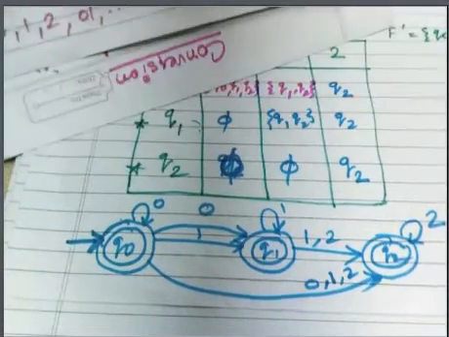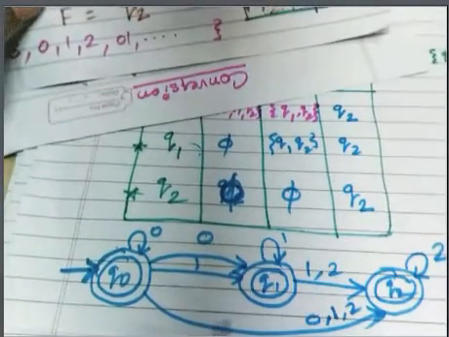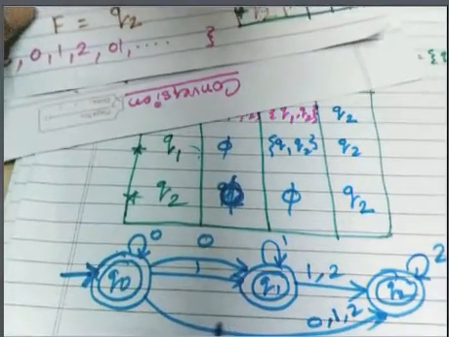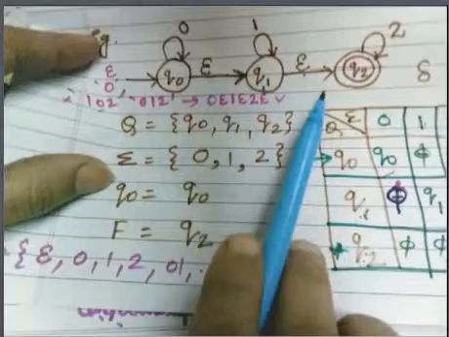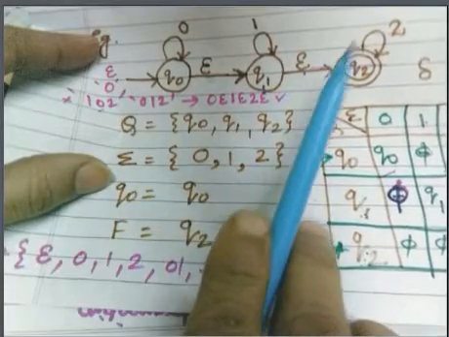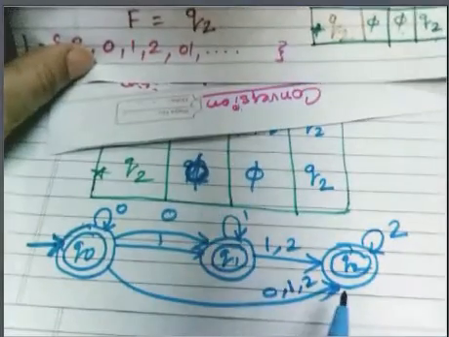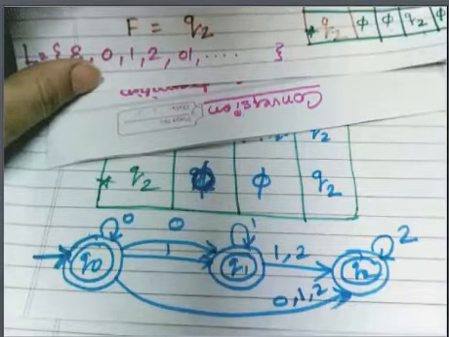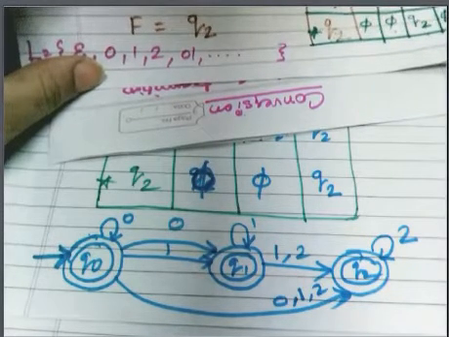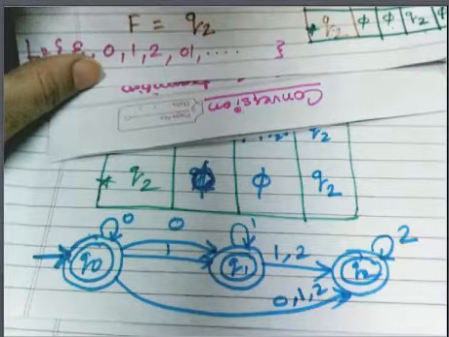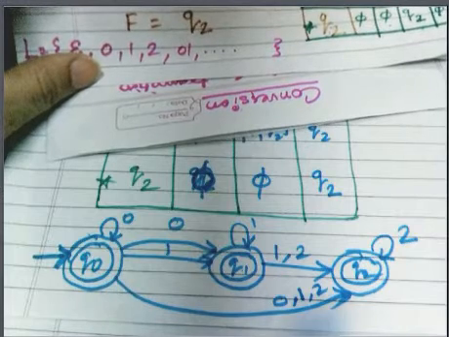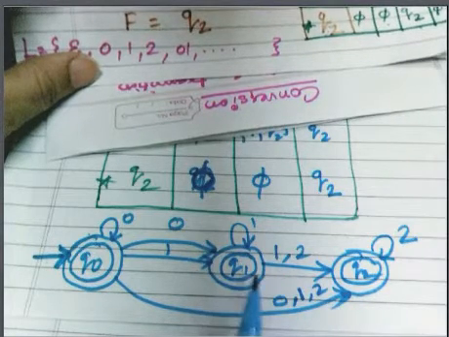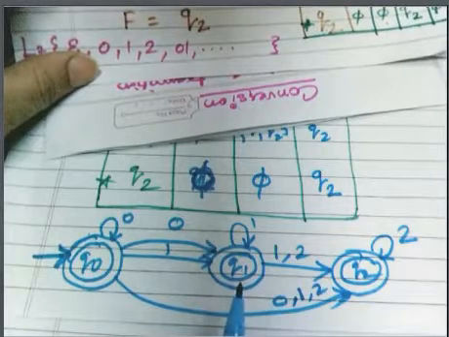Now we have to confirm whether it is really equivalent. So how will we verify it is equivalent? If the language which is acceptable by this NFA with epsilon move is also acceptable by this NFA without epsilon move, then we can say that all strings which are acceptable by the NFA with epsilon move and the one without epsilon move are the same, and only then can we claim that both are equivalent.